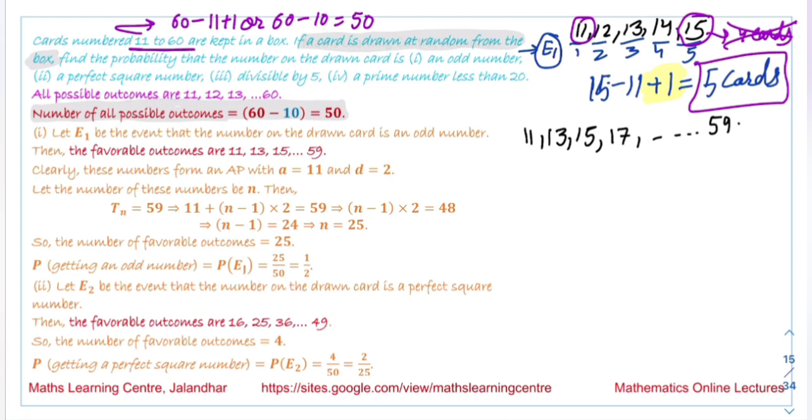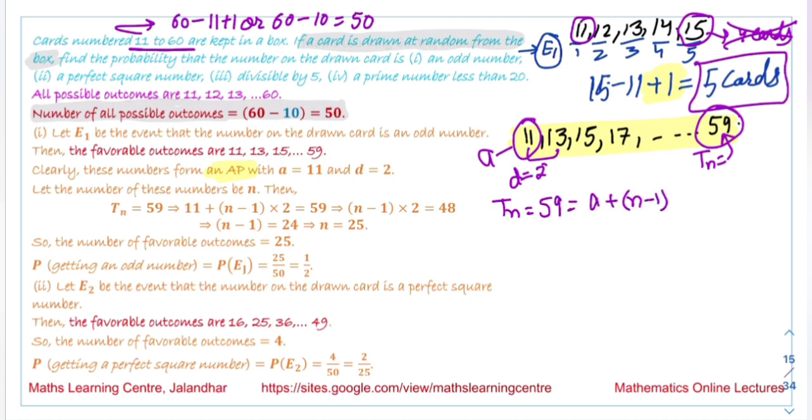The second thing, you can use the formula for AP, because this sequence we are talking about is an AP whose first term A is 11 and the common difference D is equal to 2, and the nth term we are saying is equal to 59. So we want to calculate the value of n. The formula we know, Tn, that is equal to 59, is A plus (n minus 1) D. The value of A we have is 11, minus n minus 1, and the value of D we have is 2. So on solving this, the value of n we obtain is equal to 25.